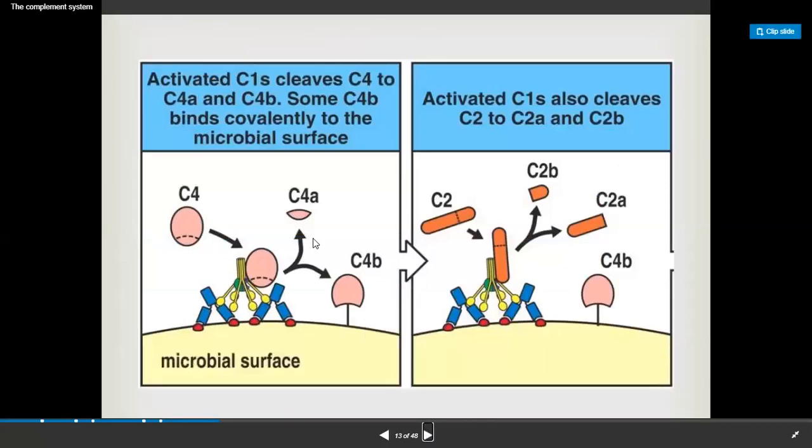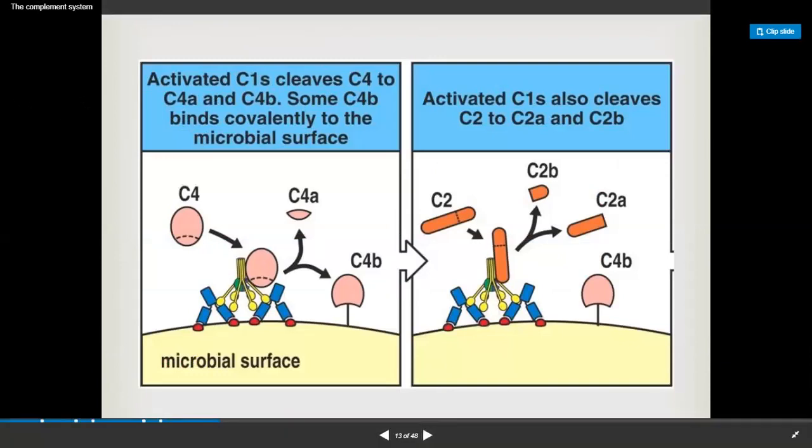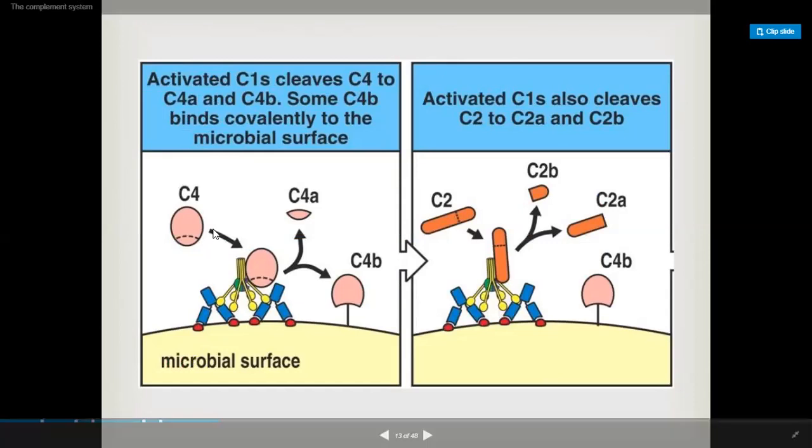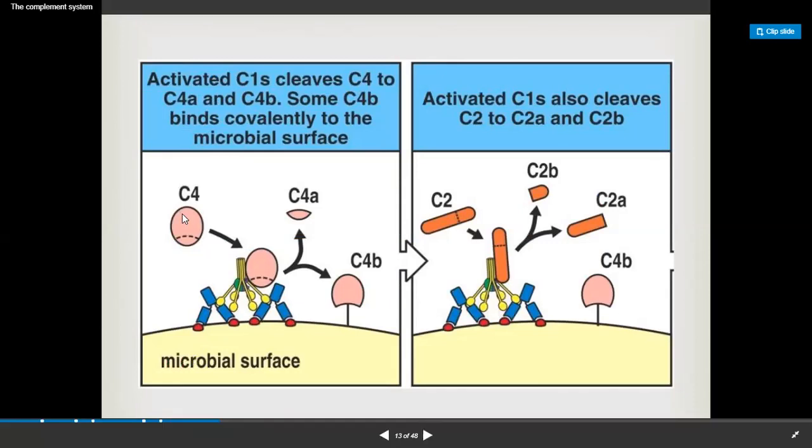After binding of C1Q, R and S, activated C1 will cleave C4. After C1, C4 will come, and C1S will cleave C4 into C4A and C4B.